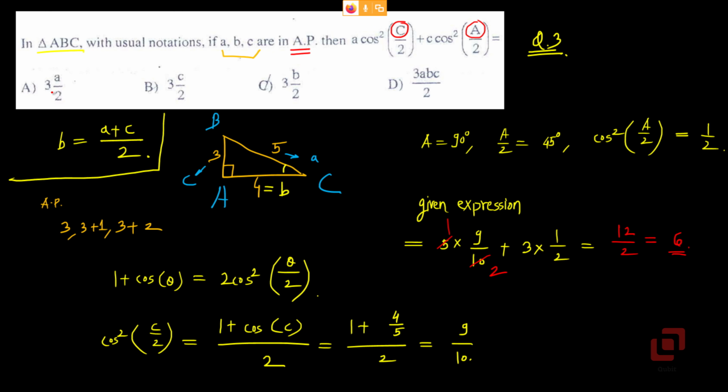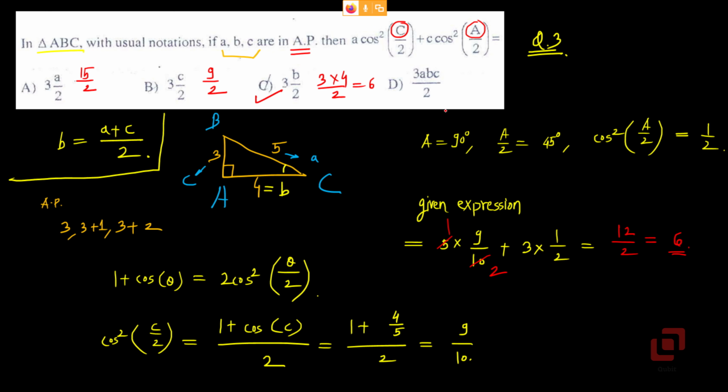6. Now let us find the values of all 4 options. Option A is 15 by 2 because A is 5, so not right. Let's go to option B. 3 into 3 by 2, so 9 by 2, not right. Let's go to option C. 3 into 4 by 2, 6. So C is right.